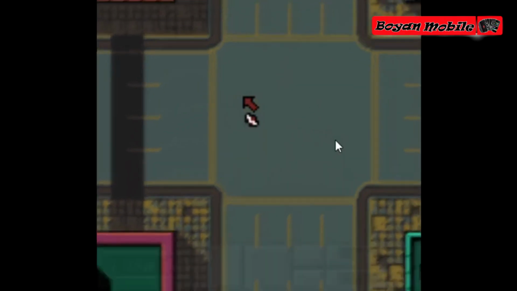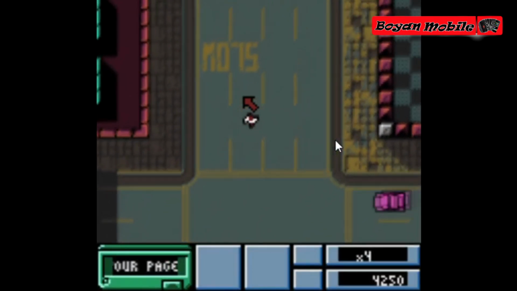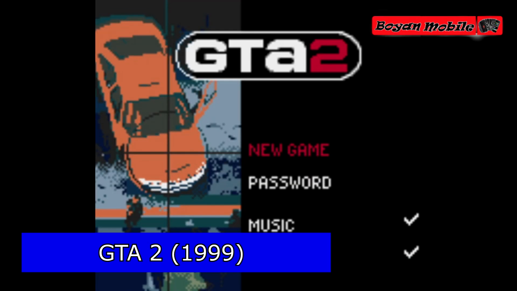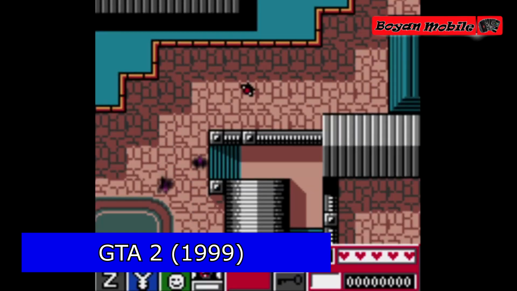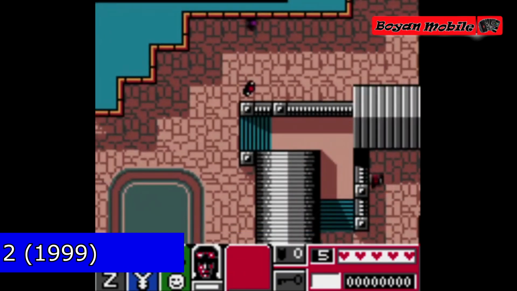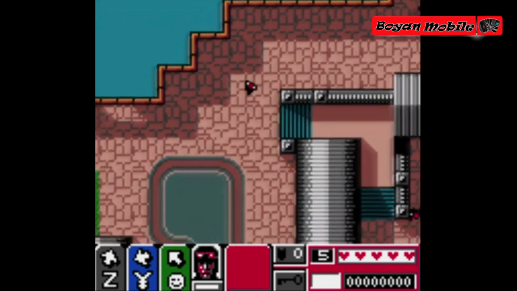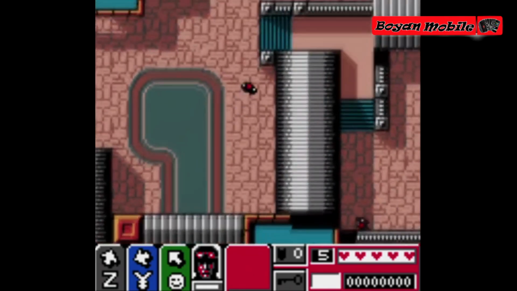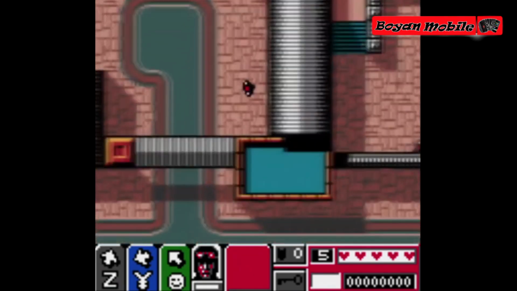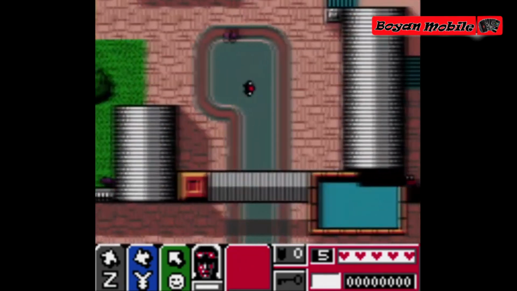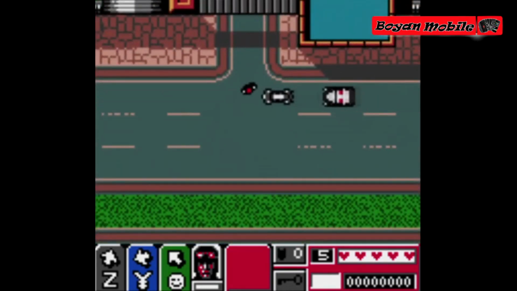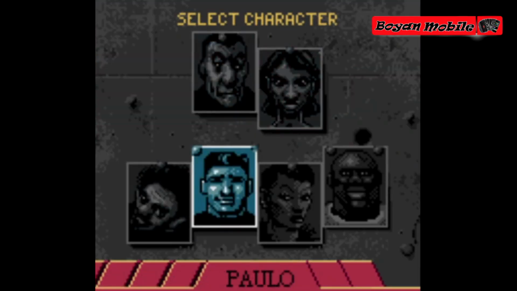The second part of GTA, just like the first, has a portable version on the Game Boy Color console. It was released in 2000. By the way, GTA 2 has slightly more available platforms than the previous one. They also added a version for Sega Dreamcast. As for the portable variation of GTA 2, there are few differences with its predecessor. They slightly changed the HUD and car controls and moved the action to another city. Now it is the so-called Anywhere City, and the events there unfold in the future, namely in 2013. It is unusual that in the portable version there is not one character, as in the PC version, but several. In general, it is almost the same GTA 2 on GBC, and compared with the PC version it is quite cut down.